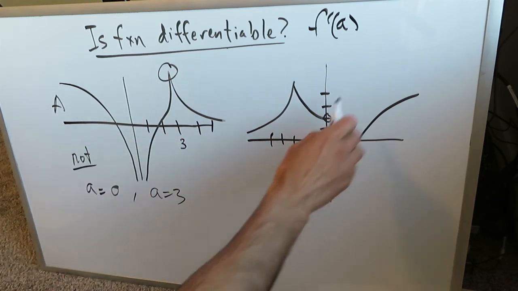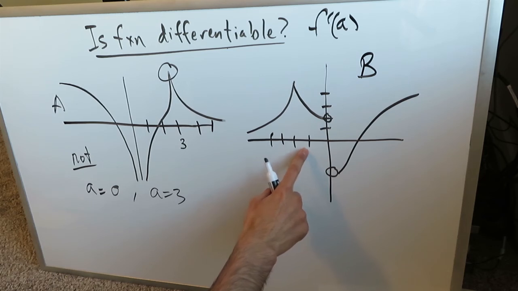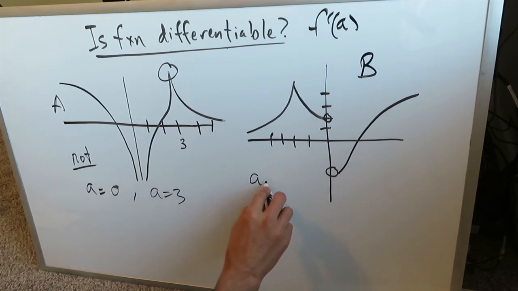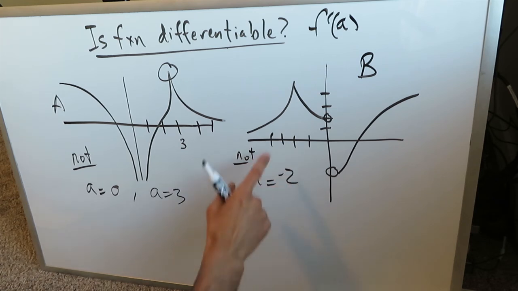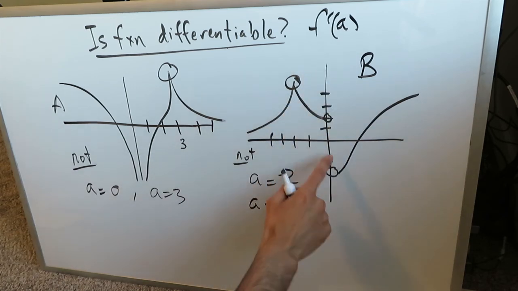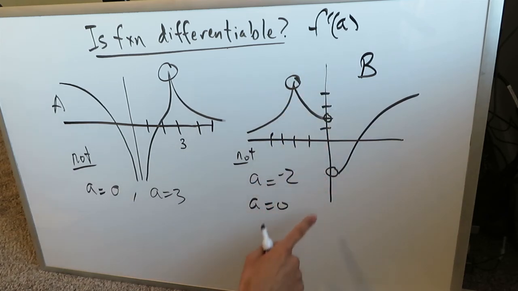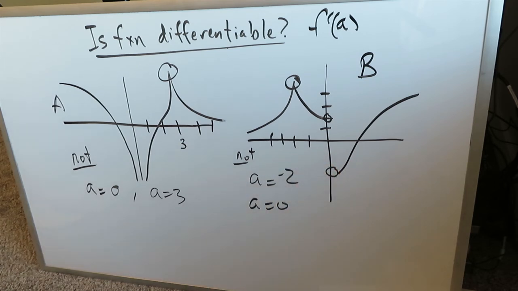0 and 3. Let's call this function b, and look over here. This function is not differentiable at 2 points. Look over here. If this is minus 1, this is minus 2, it is not differentiable at a equal to minus 2. Why? Because of the presence of a corner. And at a equals 0, right here where the x value is 0. Why? Because of the presence of a discontinuity. Our function is discontinuous. It is not continuous over there. The left side and the right side limits are totally different.